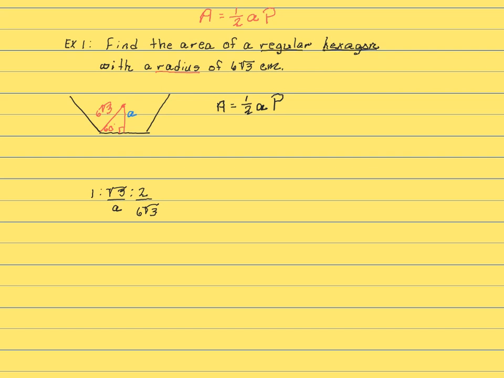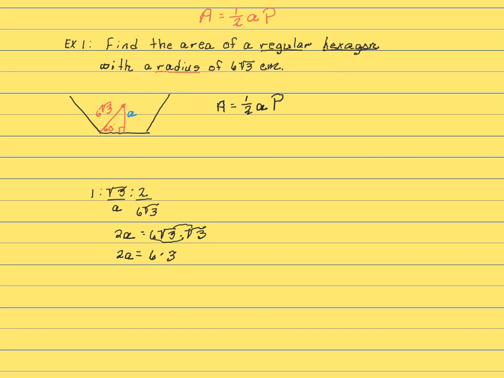When I cross multiply, 2 times a is 2a, and that would equal 6 times the square root of 3 times the square root of 3. This would give me 2a equals 6 times square root of 3 times square root of 3, which is 3.